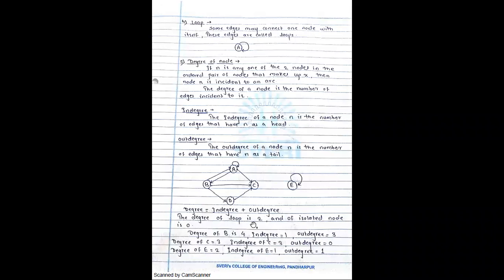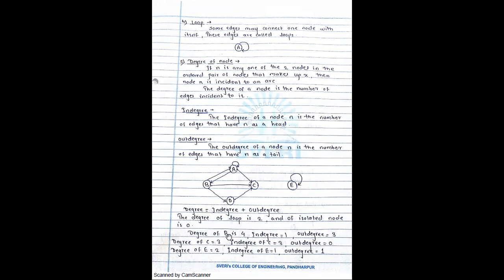Now the degree of the loop is 2. Loop ची degree किती असेल? Here for the loop we are calculating the separate degree. How many loops are there? 2, right? And isolated node. Isolated node means त्यांना काहीच एज नाही, लूप बी नाही आणि काहीच नाही. असं कोण आहे का isolated? E is isolated but E is using one loop, right? So we can't say E is isolated, right? So all of you remember these terminologies, right? These are the very basic things you need to remember.